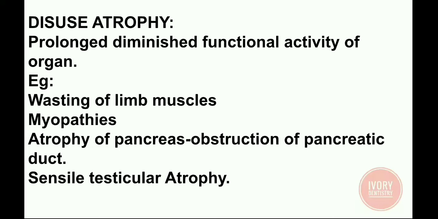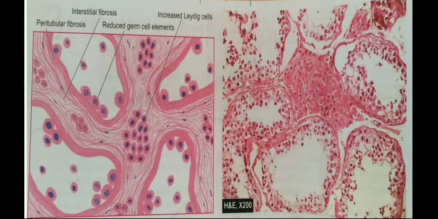Next, disuse atrophy, prolonged diminished functional activity of an organ. That means the functional activity of an organ is very less since a long time. Example, wasting of limb muscles, myopathies, this is a disease of the muscle tissues, and atrophy of pancreas due to obstruction of pancreatic duct, and senile testicular atrophy. So, this is the micro appearance of senile testicular atrophy. There are increased Leydig cells and reduced germ cell elements.